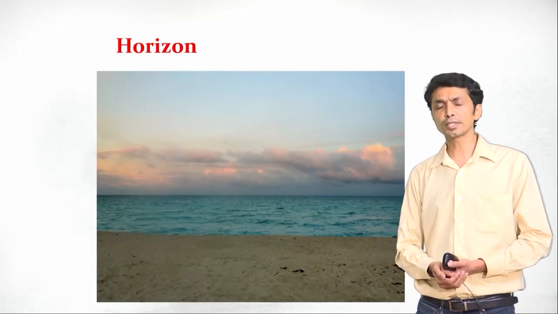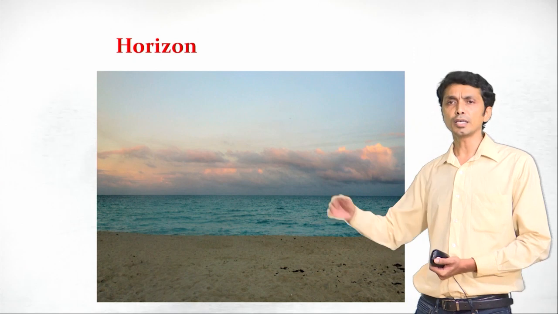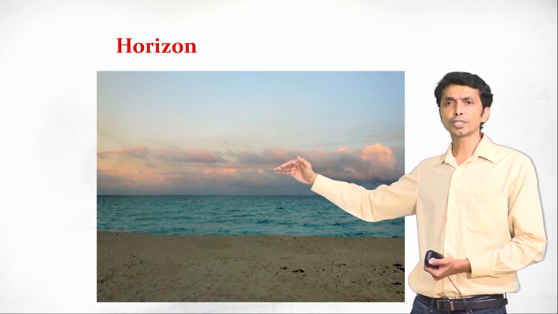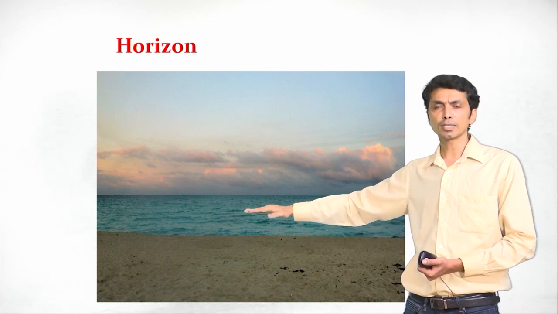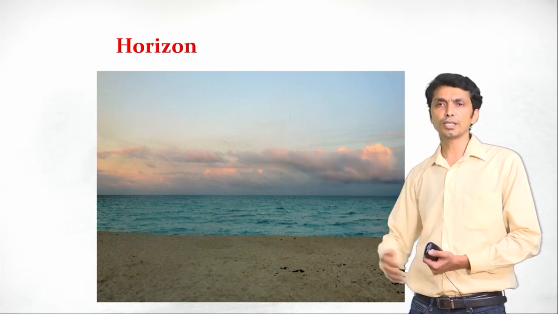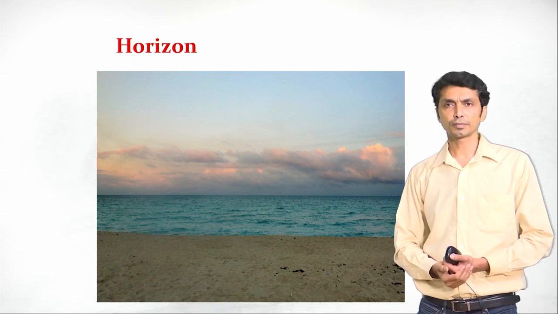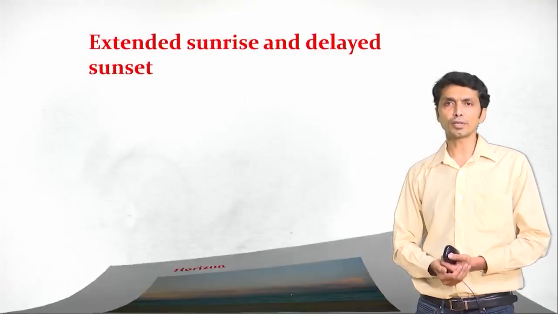Horizon. What is the horizon? The horizon is an imaginary line where we can see the sky and land, or the sea and sky, combine with each other. Now why do we need the horizon?